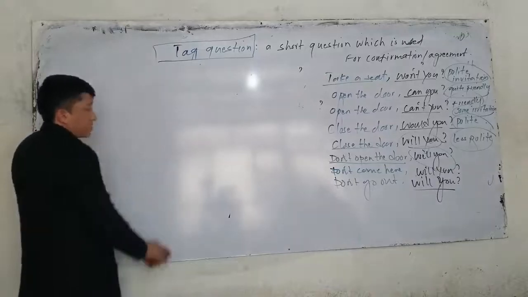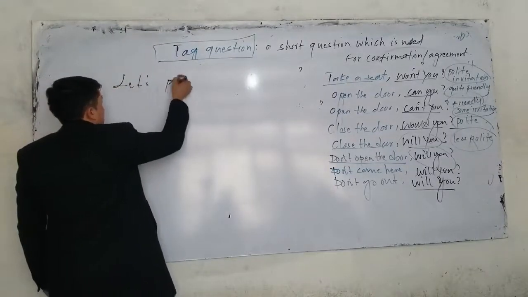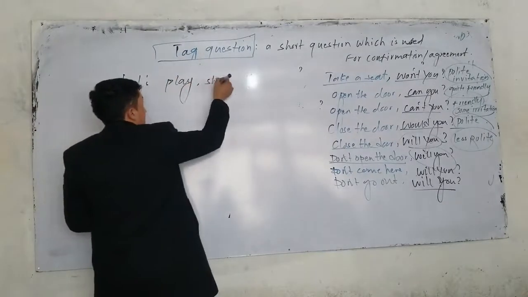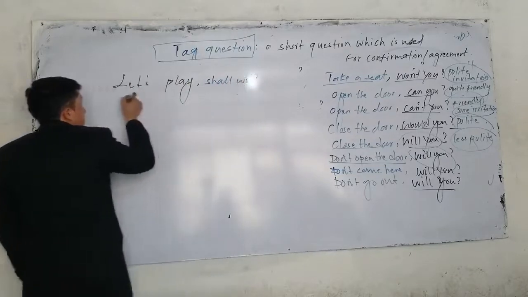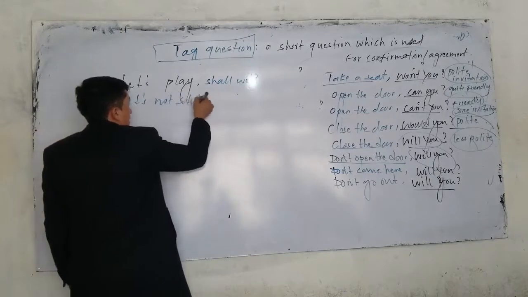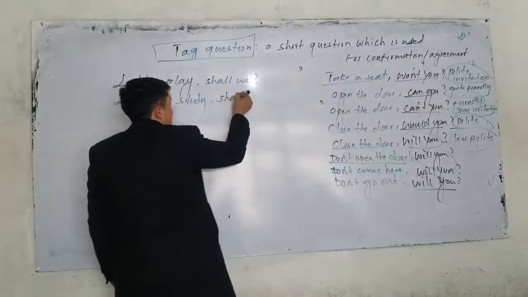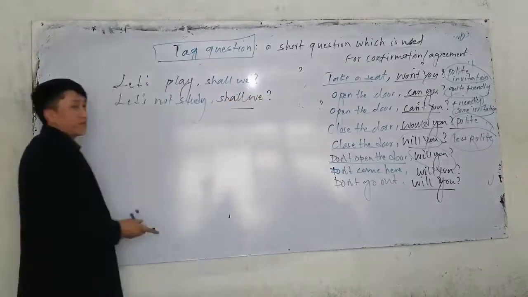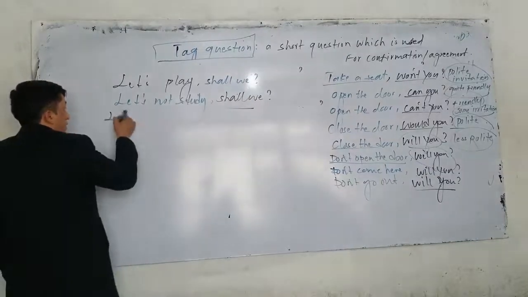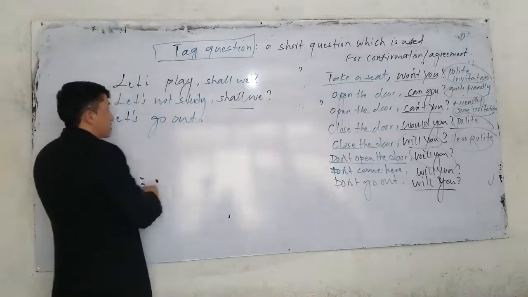Now, on the other hand here, if we have suggestions like let's. So what is the tag question for let's? If I say let's play, what is the tag? Yeah, the tag question is what? Shall we? Let's play, shall we? Let's not play. What is the tag? Let's not study. What is the tag question here? Again, what should I use here? Shall we? Let's not study, we can say shall we. Doesn't matter whether it's positive or negative. The tag is what? Shall we? Or let's go out. What is the tag question? The tag question is shall we.